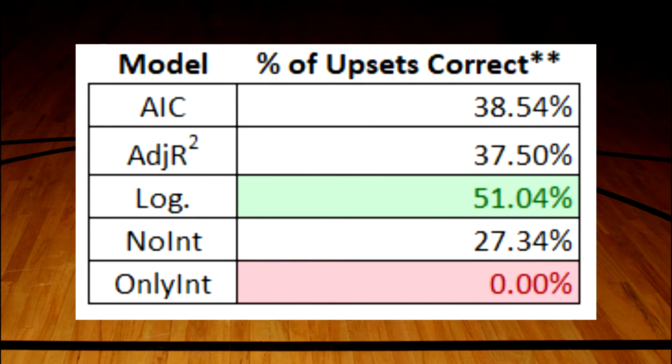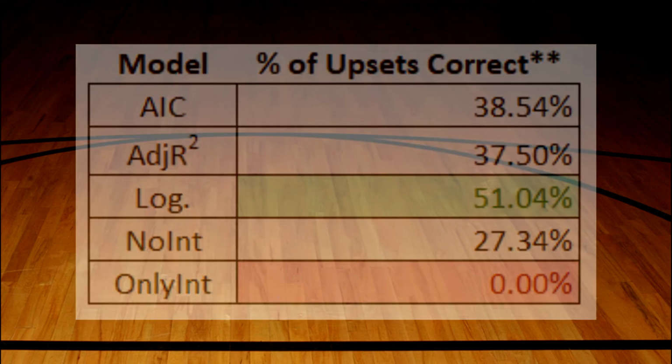We also wanted to see how well each model predicted upsets, where we define an upset as the lower ranked team winning. We looked at every single upset from 2000 to 2021, and the logistic model actually predicts a little over half of all upsets correctly. The AIC model had the second highest accuracy for upsets, but it came in at about 38.5%, so quite a bit lower than the logistic. And again, it probably should be noted that these are a little too optimistic for the same reasons stated earlier.